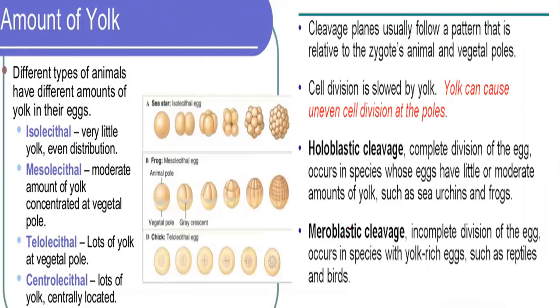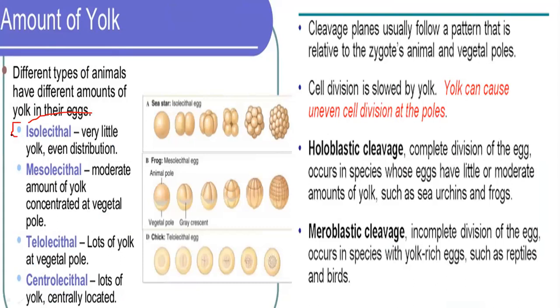Okay, some more points regarding cleavage. Egg cells have different amounts of yolk. In birds there is more yolk, and in mammals there is very little yolk. So how do they cleave? Different types of animals have different amounts of yolk in their eggs.